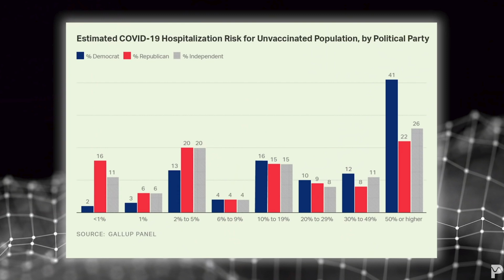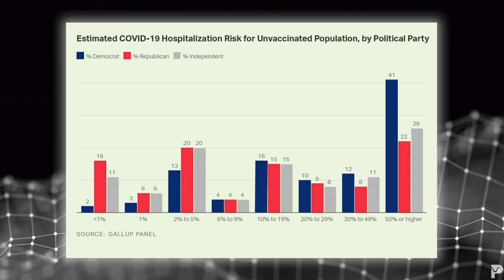We know that number is less than 1%. So if you're infected with COVID-19, you have a less than 1% chance of ending up in hospital, whether you're vaccinated or not. Yet you have large swaths of people walking around out there thinking that the rate is 30, 40, 50%, and so on and so forth. This represents a massive misrepresentation and lack of contextualization of how dangerous COVID-19 was. So when people come and say, well, we were just trying to do whatever we could to reduce the risk, that's coming from a misinformed foundation to begin with.